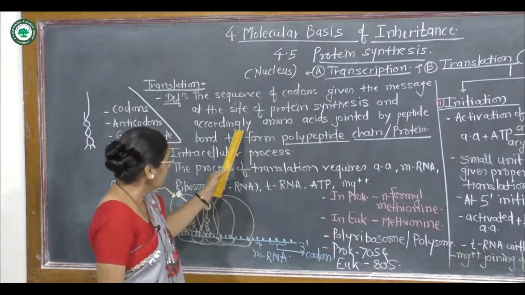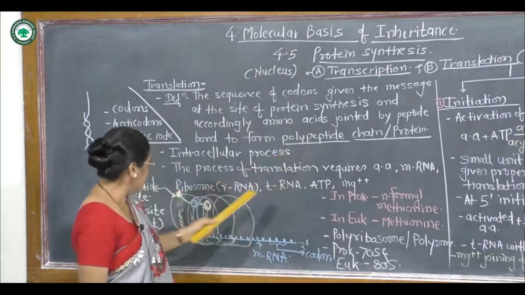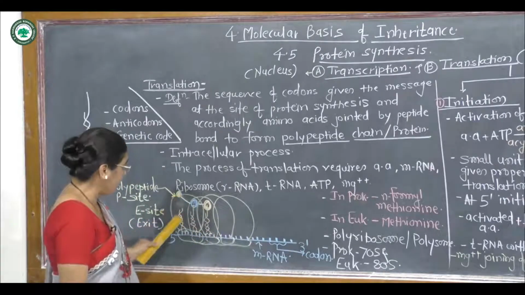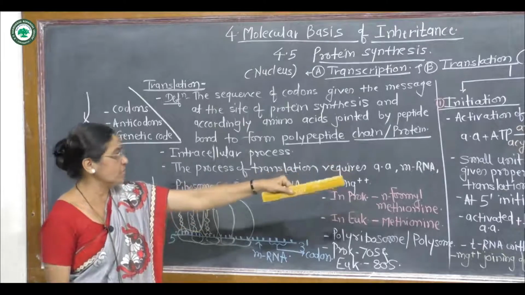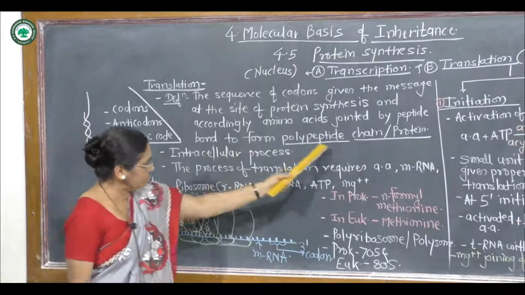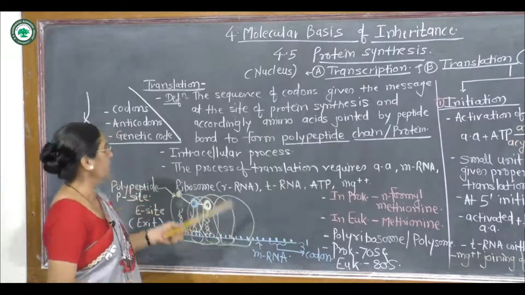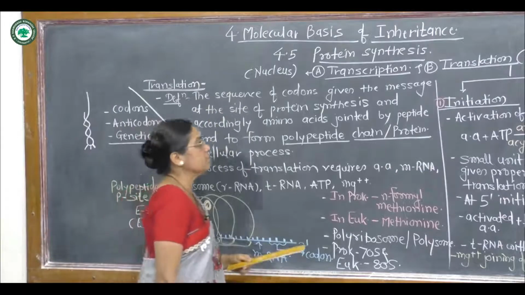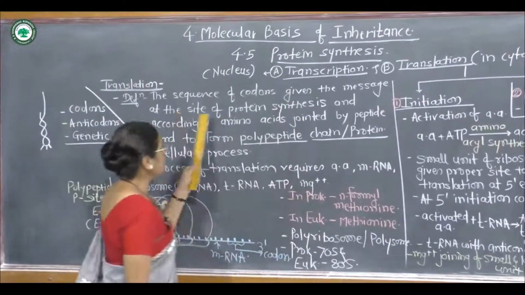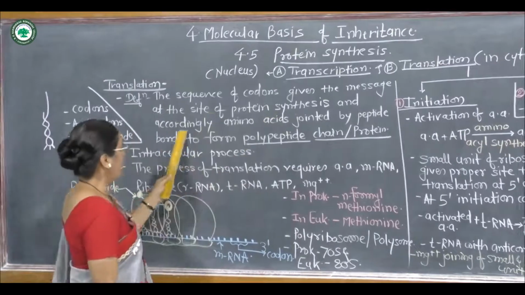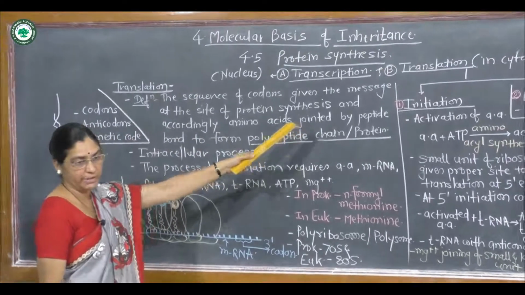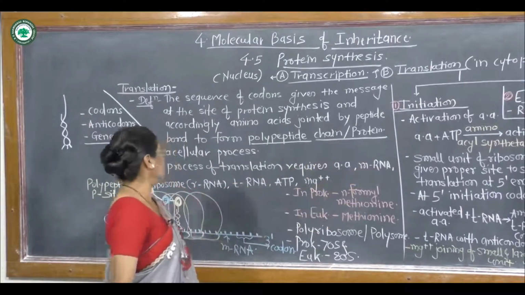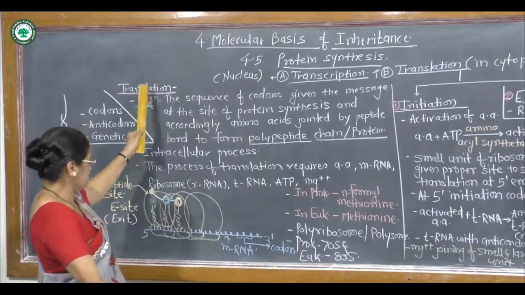So accordingly the amino acids get collected, attracted at the site of protein synthesis in the form of amino acyl complex. Later on we have to study details about this, and then it forms the polypeptide chain. So again I will repeat here the definition of translation. The sequence of codons gives the message at the site of protein synthesis, and accordingly a number of amino acids get joined together by the peptide bond to form the polypeptide chain, called translation.